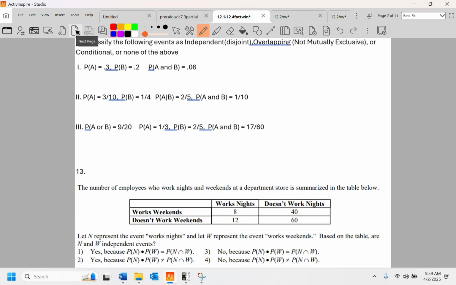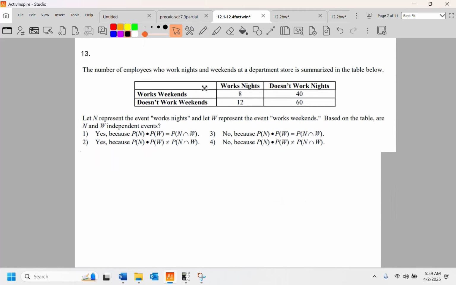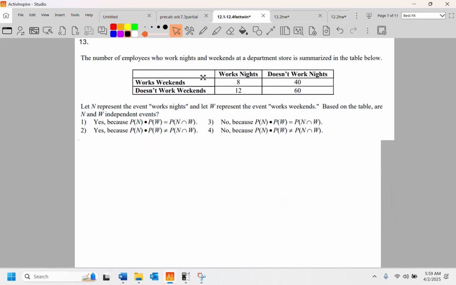12 I pulled, and you won't see it on yours. So this will be your 12.